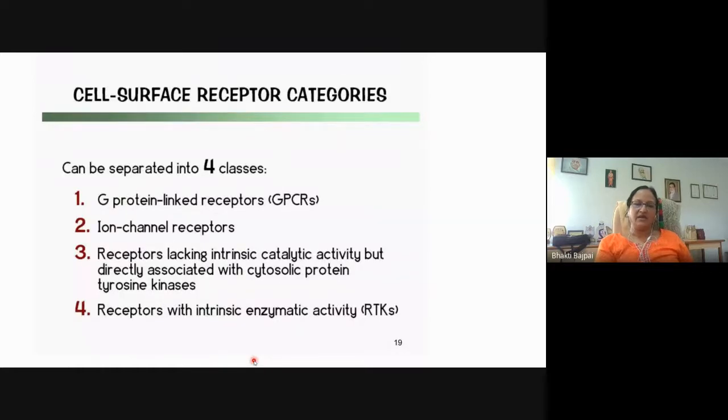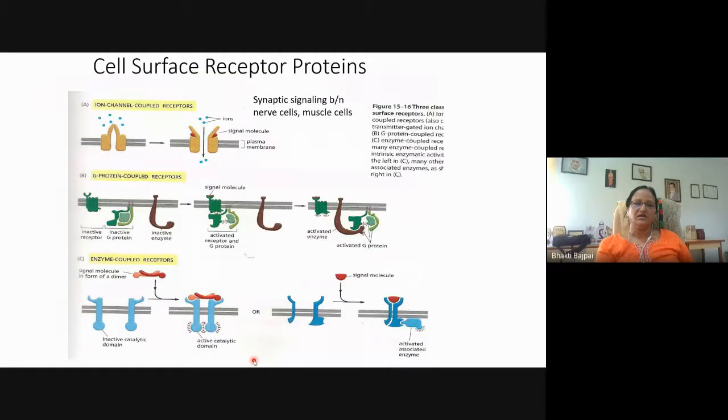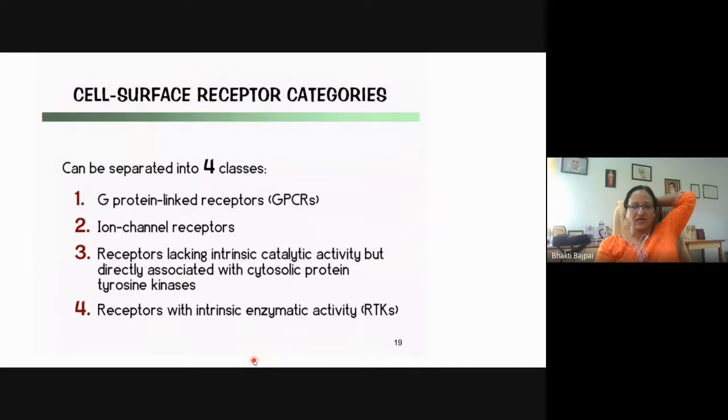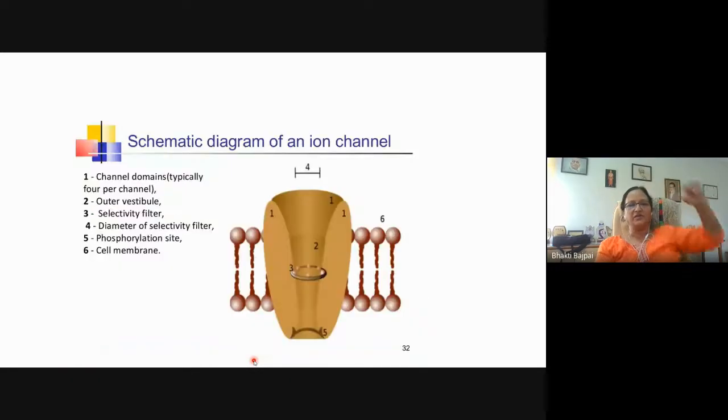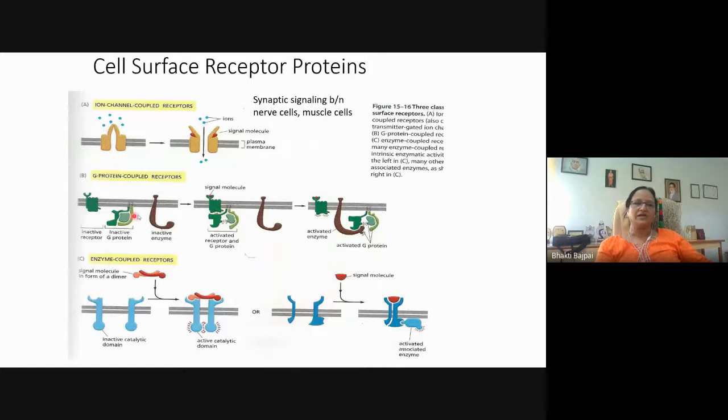So there can be four classes of receptors. Ion channel coupled receptors, also called ion channel receptors, G protein coupled receptors, and enzyme coupled receptors. So the role of ion channel receptors is to allow the movement of ions and water soluble small molecules through them.